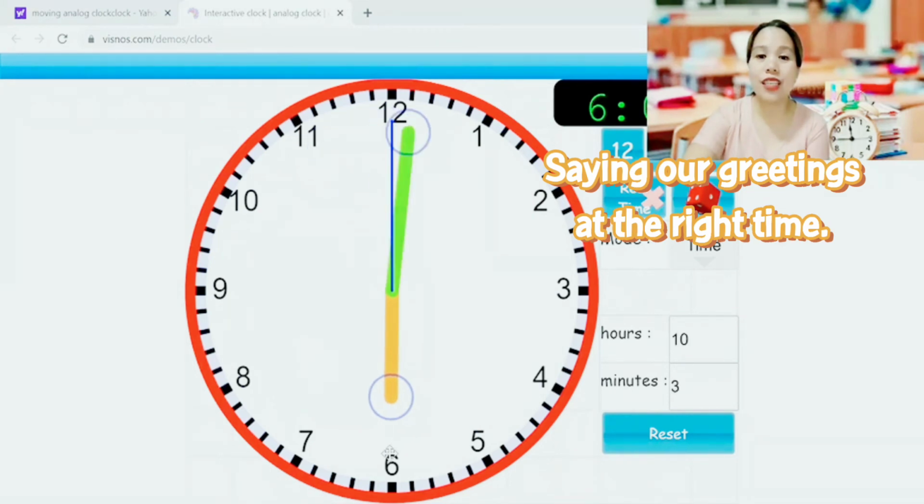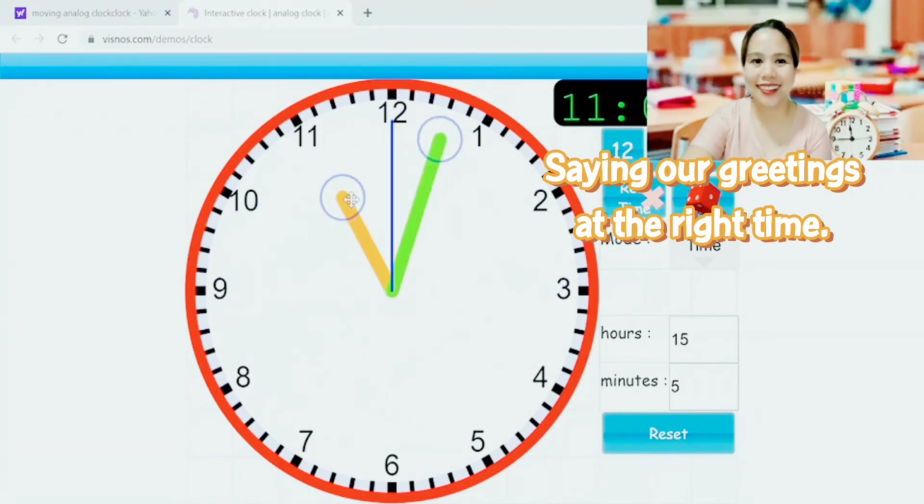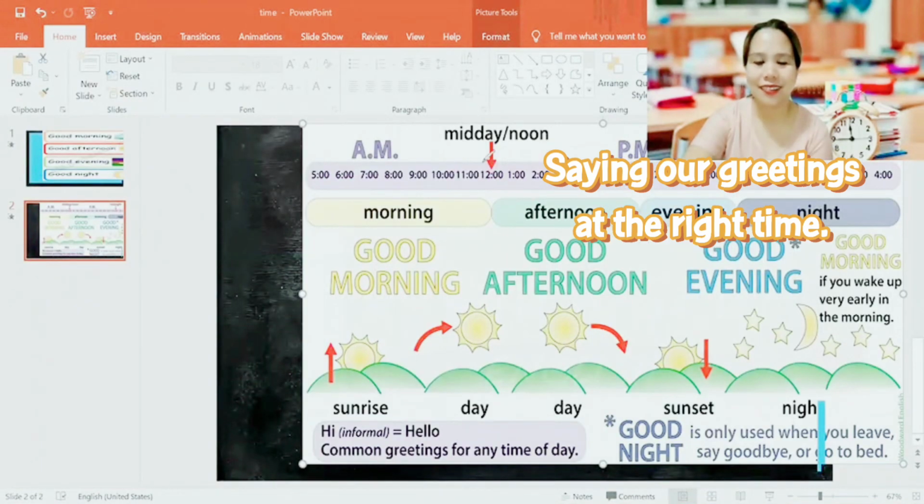So, if it's 6 o'clock in the morning, 6 a.m., we are still going to use good morning. That is right. And that good morning will last until 11 o'clock. Yes, based on the first picture that I gave you here. And from 11 going to 12, it's going to be noontime.